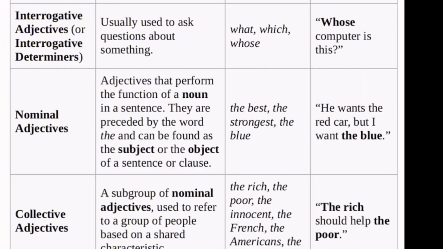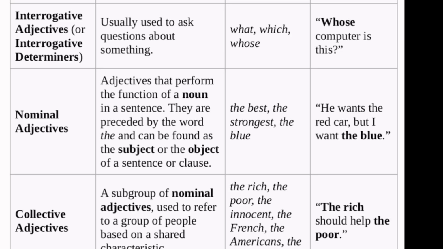Nominal adjective. Adjectives that perform the function of a noun in a sentence. They are preceded by the word the and can be found as the subject or the object of a sentence. For instance, the best, the strongest, the blue. He wants the red car, but I want the blue. So that's the first thing. The strongest is my bag. The best. He wants the best for his children. So you can see that.